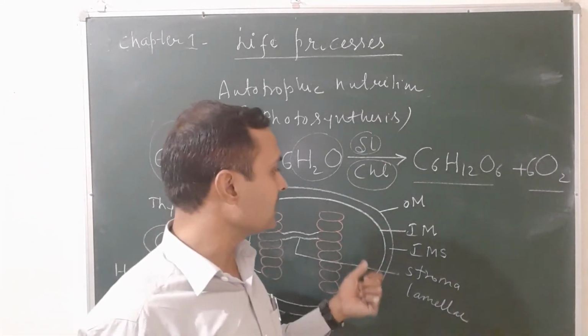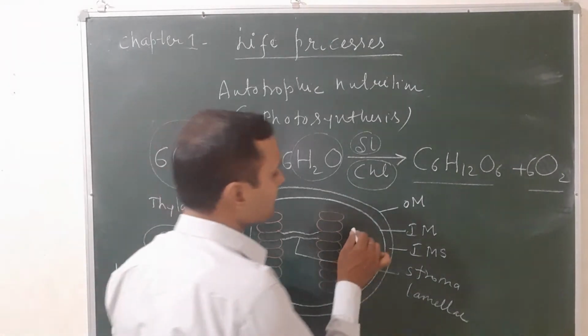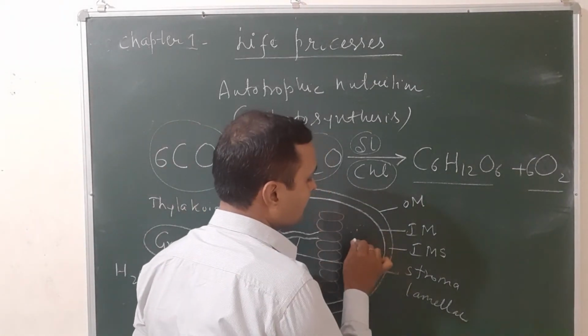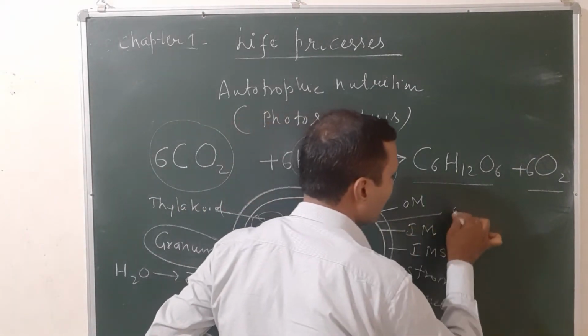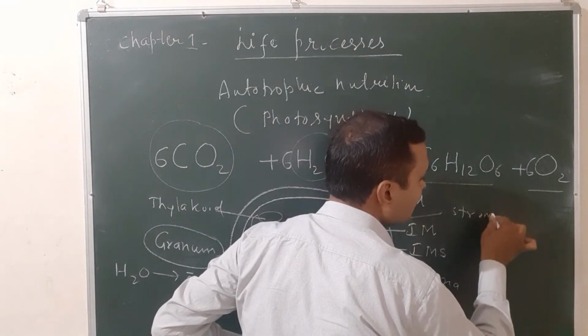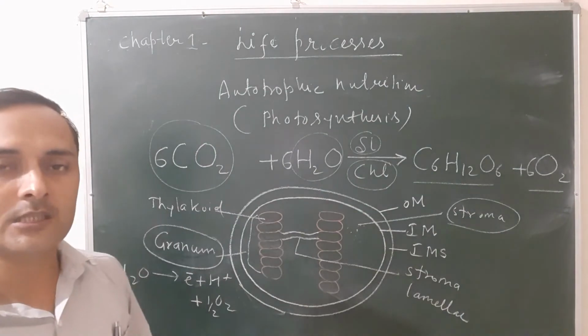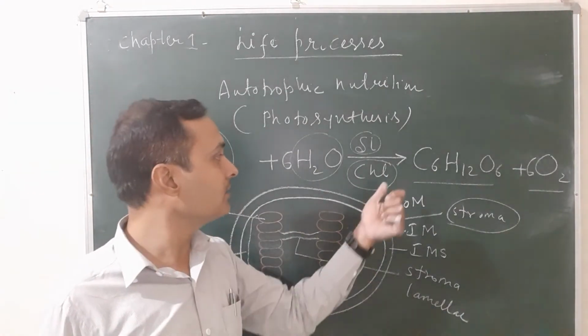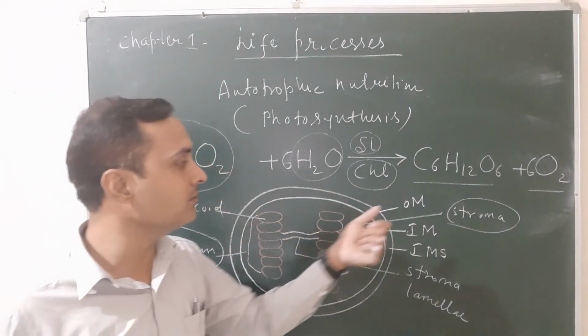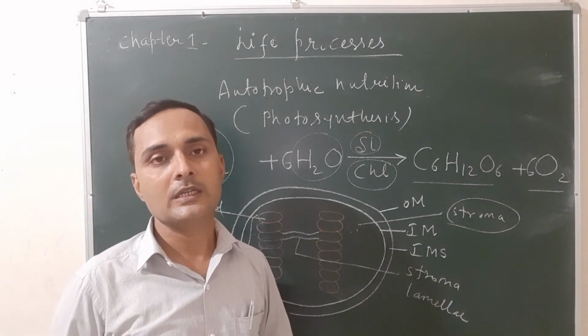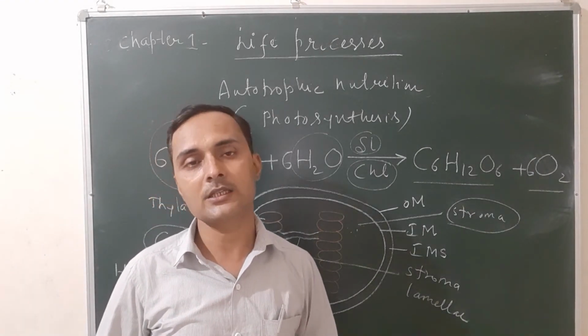And what is dark reaction? Dark reaction takes place inside the fluid here. This fluid is called the stroma. This jelly-like substance is called stroma. So what is dark reaction? It is the second step of photosynthesis in which the atmospheric CO2 is reduced into carbohydrates. It is also known as the dark reaction of photosynthesis.